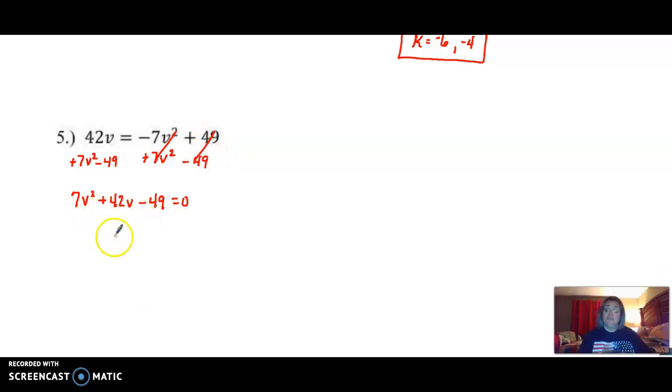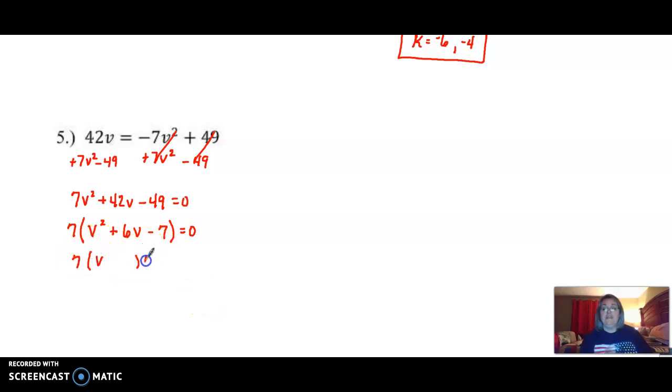And now again, start from the top. It said equal to 0. Factor it. Well, do I have a common factor? Yes. Just like a second ago, we're going to take out that 7. 7 goes into 42 6 times, and 7 goes into 49 7 times. Factor this farther if it goes farther.